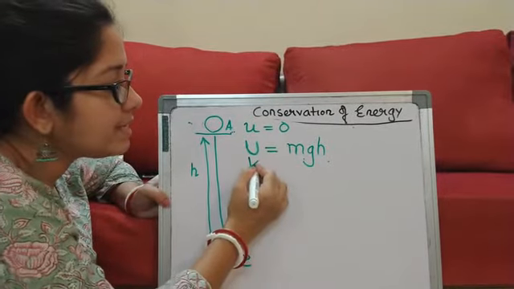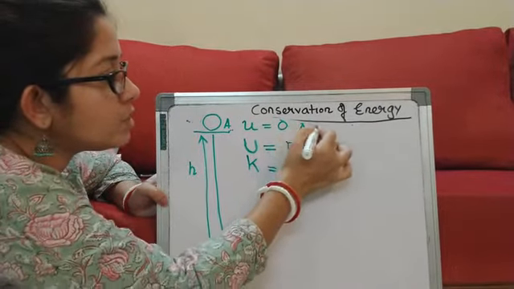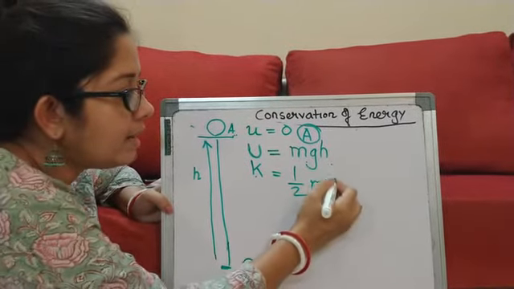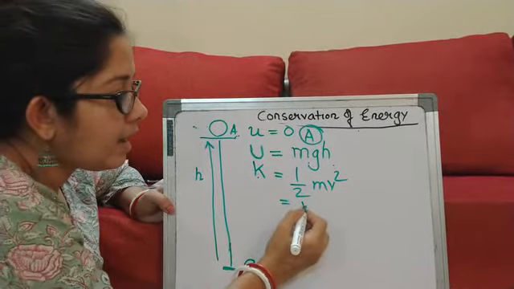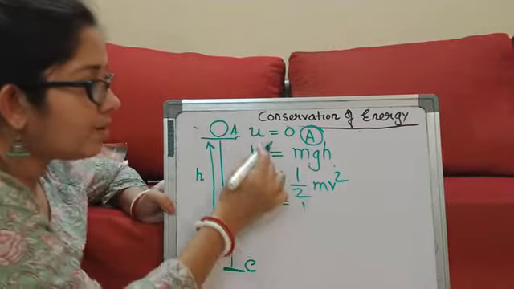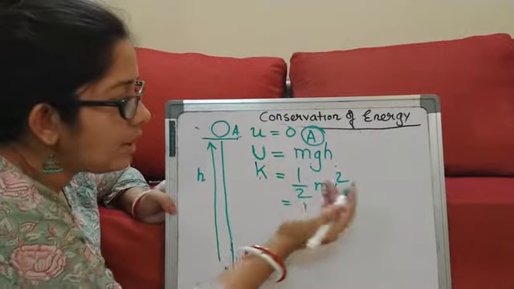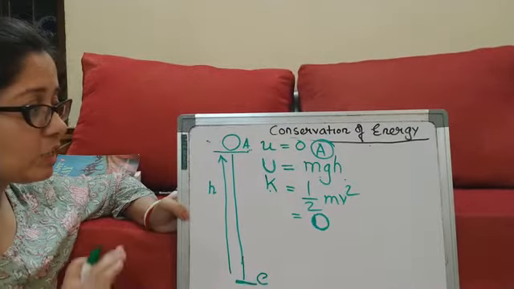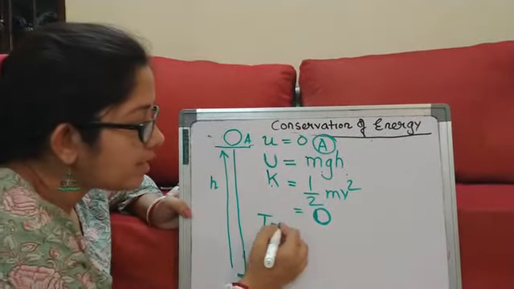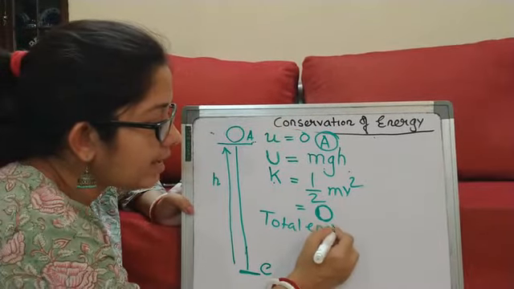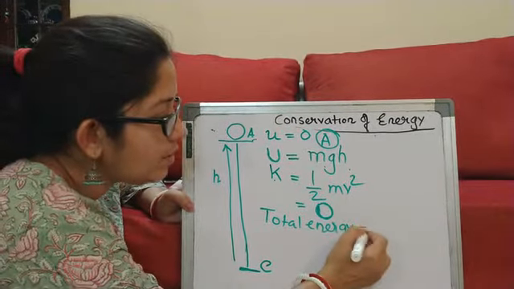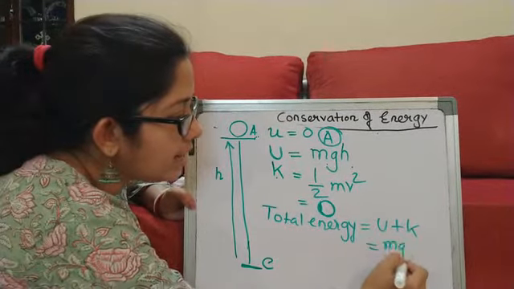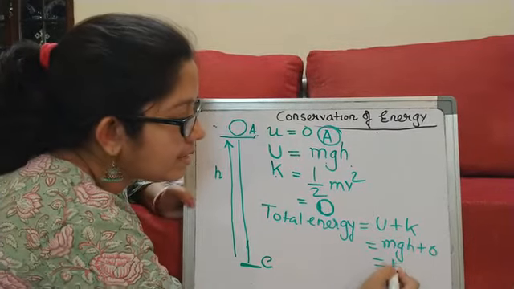Kinetic energy is K. Remember this is for position A. The kinetic energy formula is half mv square. Here v is 0, right? Because it is at rest. So I will just make it 0. So what will be my total energy now? Total energy at this position A is therefore U plus K. So U is mgh plus 0, which is mgh.